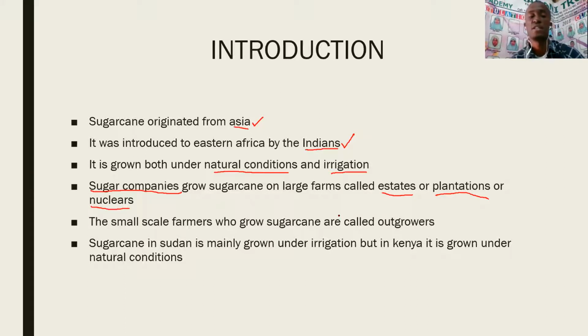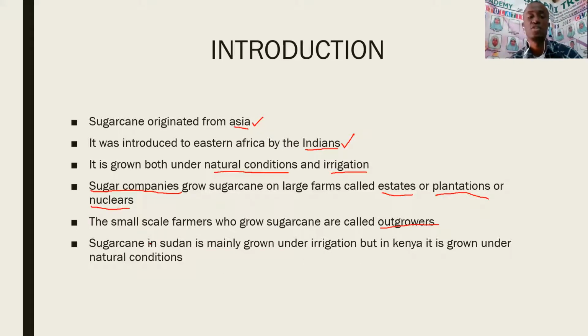And then apart from these large farms that companies own, we have also small-scale farmers who grow sugarcane. These people, the small-scale farmers, the people who do sugarcane farming on small pieces of farms, are called outgrowers.